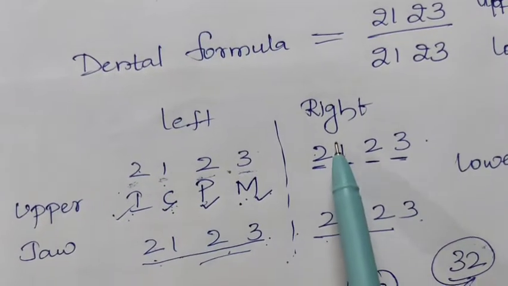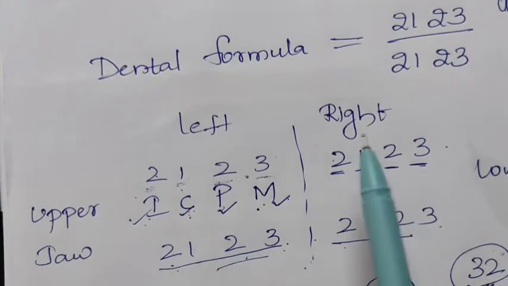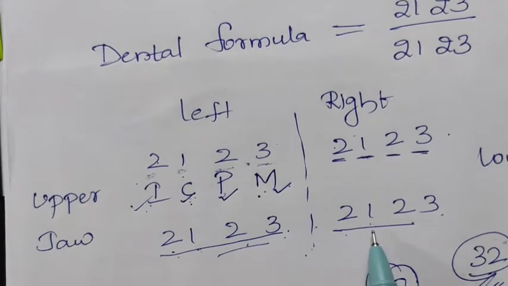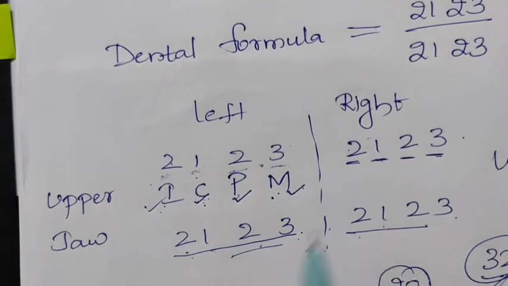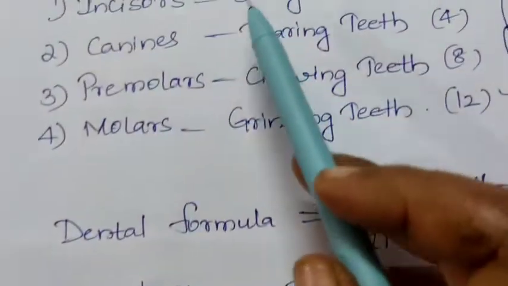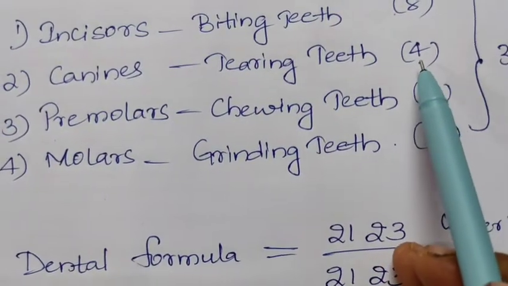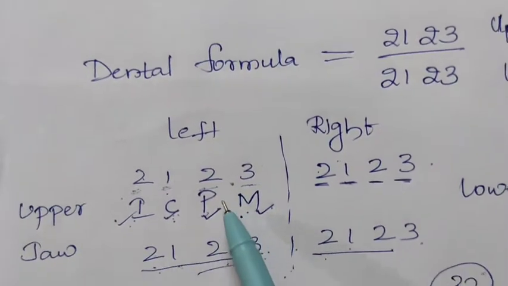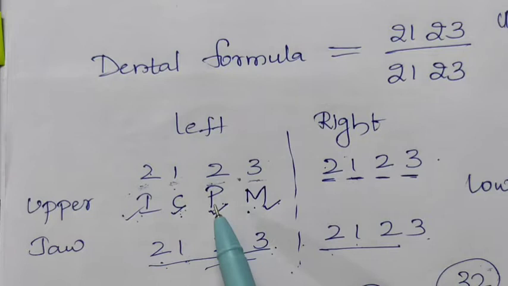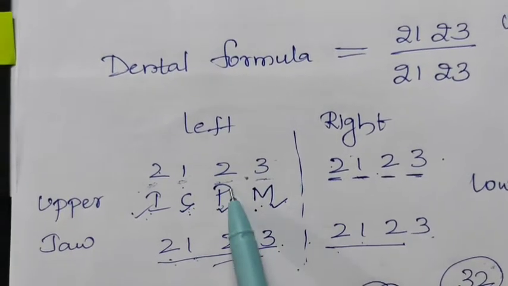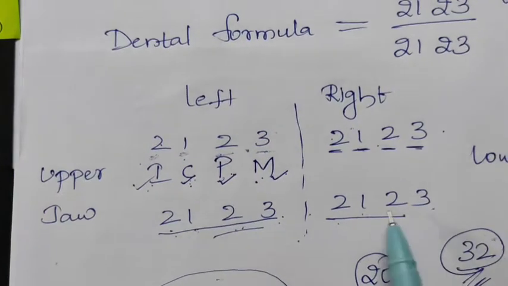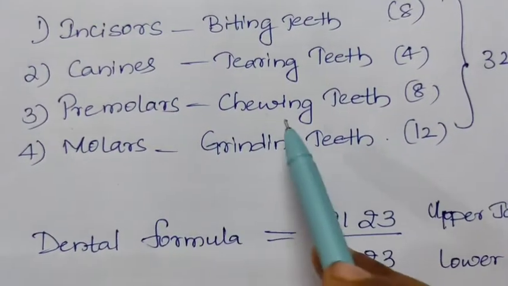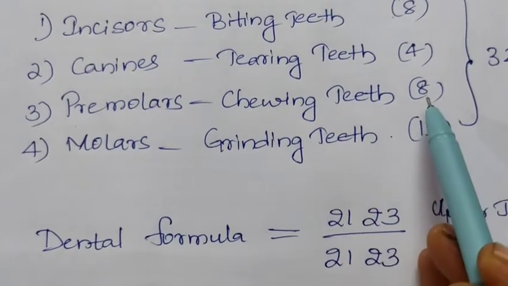Next one is canines. 1 on left, 1 on right. So totally 2 on the upper jaw, 2 on the lower jaw. So totally 4 canines. The tearing teeth present are 4. Next come the premolars. Upper jaw left 2, upper jaw right 2. So totally 4 on the upper jaw and 4 on the lower jaw. Totally the premolars, the chewing teeth, are 8.